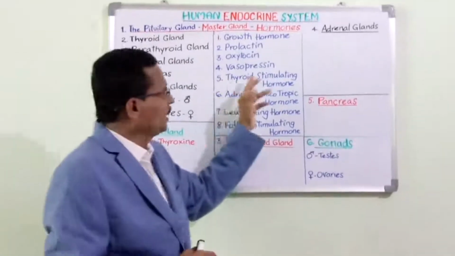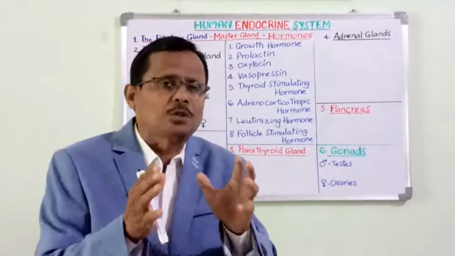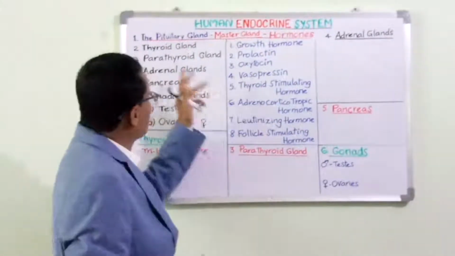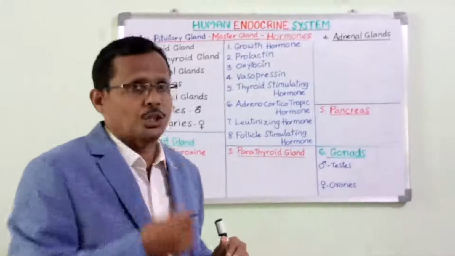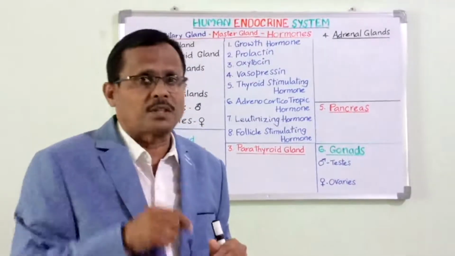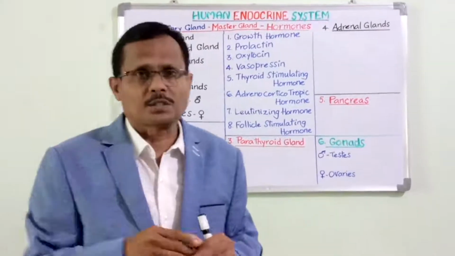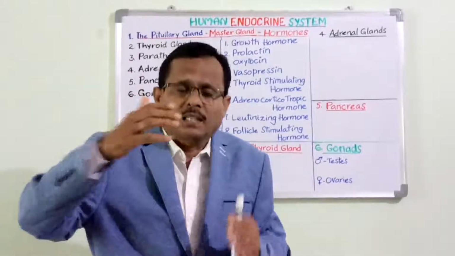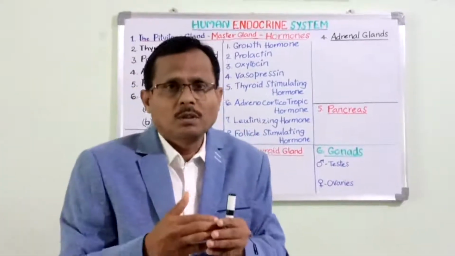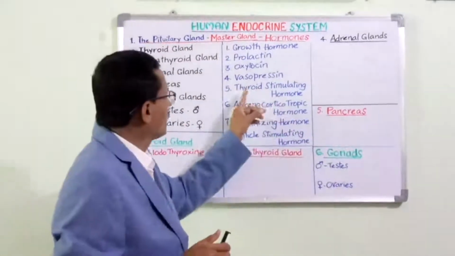Then thyroid stimulating hormone. One of the wonderful hormones that is released by the pituitary gland is thyroid stimulating hormone. The thyroid gland is present in the throat region. This thyroid gland is to be activated for the functioning of the body organs. So the thyroid gland has to release its own hormone, and for that, it has to be initiated with the thyroid stimulating hormone.